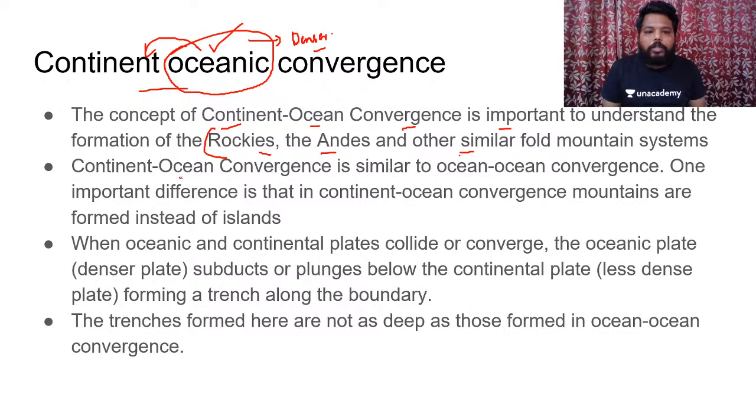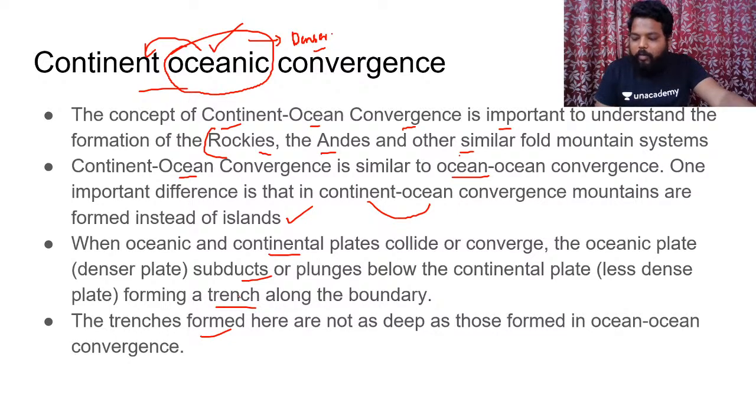Continent oceanic convergence is similar to oceanic convergence itself. But one important difference is that in continent oceanic convergence, mountains are formed instead of island groups. When the oceanic and continental plates converge, the oceanic plate subducts or plunges below the continental plate, forming a trench along the boundary. This is 100% true. The trenches formed here are not as deep as those formed in the oceanic convergence.